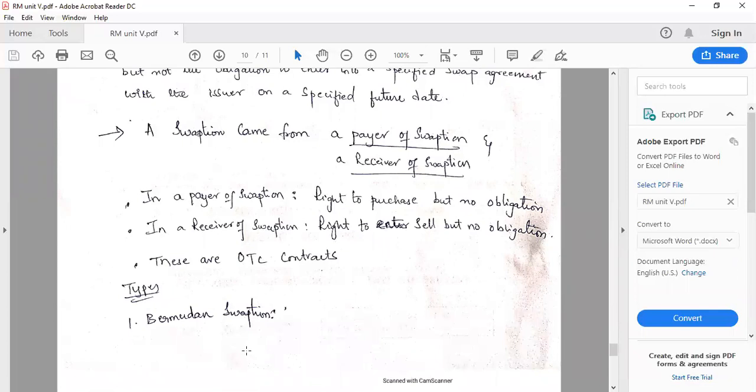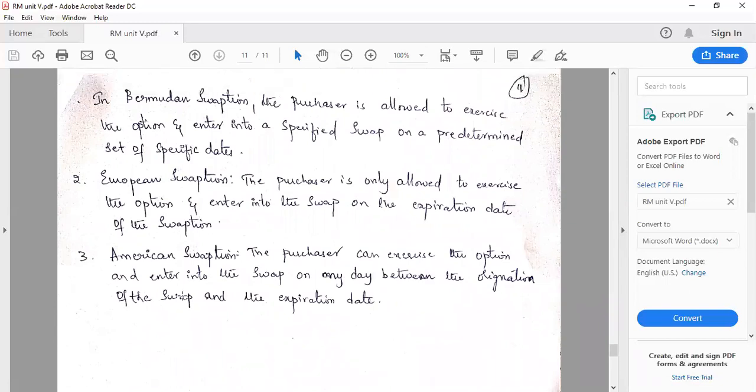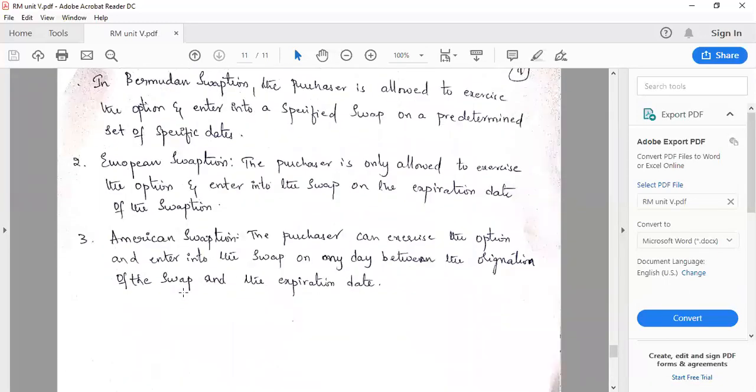And let us see different types of swaptions. We have three types: Bermudian swaption, European swaption and American swaption. I hope you remember European options and American options, same, that only we will implement here. In Bermudian swaption, the purchaser is not allowed to exercise the option and enter into a specified swap on a predetermined set of specific dates.